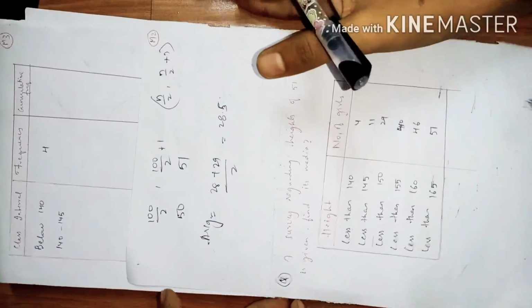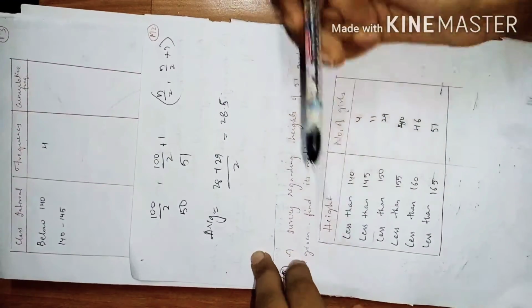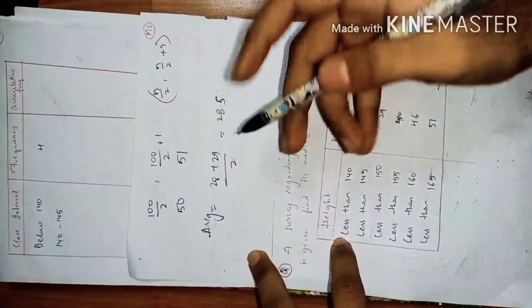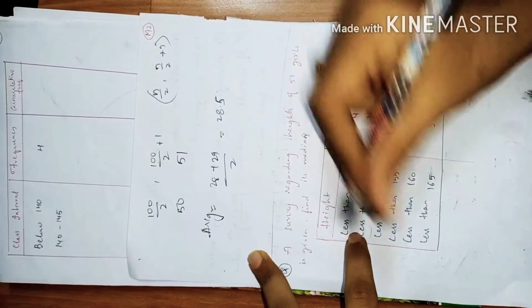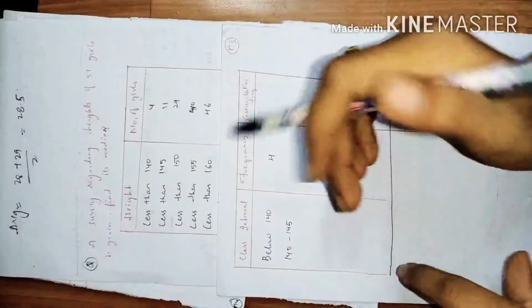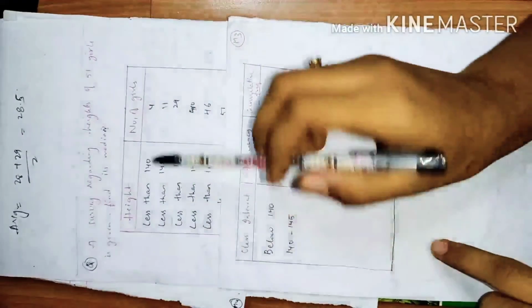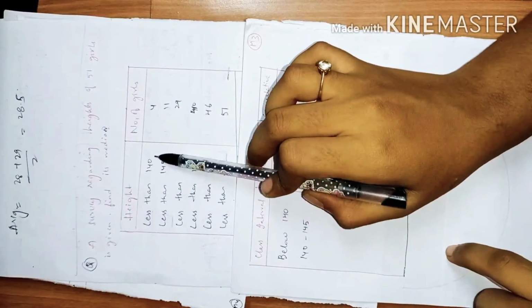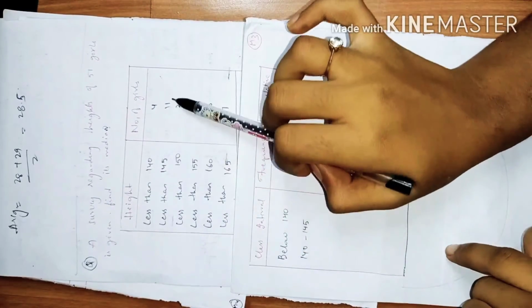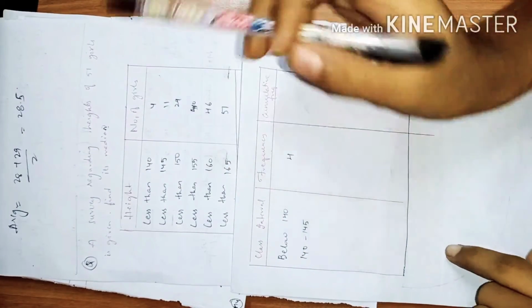We'll be seeing one more model in this. Here a survey regarding heights of 51 girls is given. Find its median. So we have 51 girls' data and you have to find the median. We have a table given: less than 140 height there are 4 girls, less than 145 there are 11 girls, less than 150 there are 29 and so on.